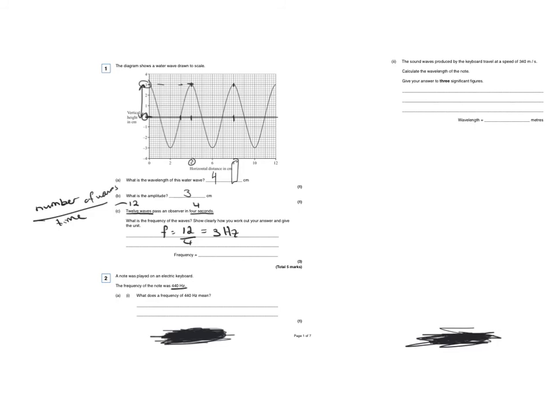So this is once again checking your knowledge of the definition. So we said frequency is the number of waves passing a point per second. So in this case, it means that 440, since this is an electric keyboard, that's sound. So that's longitudinal waves if you want to say it, or you just say waves or vibrations. So 440 waves produced in 1 second. So you could say vibrations or oscillations as well.